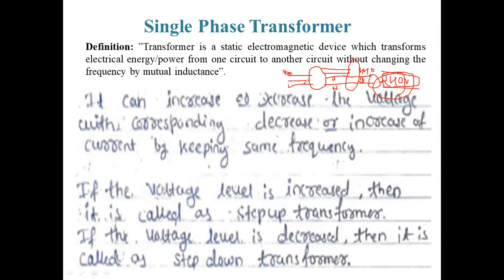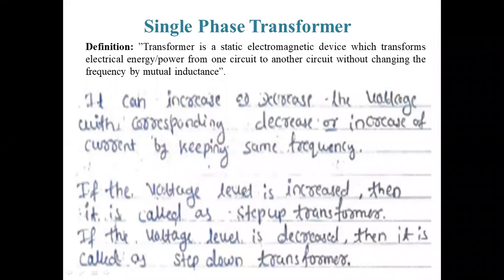So either electrical energy is there, this electrical energy is transformed to electrical energy only, but the circuit is different, this one circuit is different, this is another circuit. From one circuit to another circuit it is transforming. It may be voltage you can increase or decrease here. You can increase or decrease the voltage corresponding to current. If the voltage is varied, then current will also increase or decrease, na? Corresponding to decrease or increase of the current. By keeping same frequency, we can increase the voltage, we can decrease the voltage, we can vary the current, but the frequency will be constant, that is 50 hertz only. We are keeping over there.